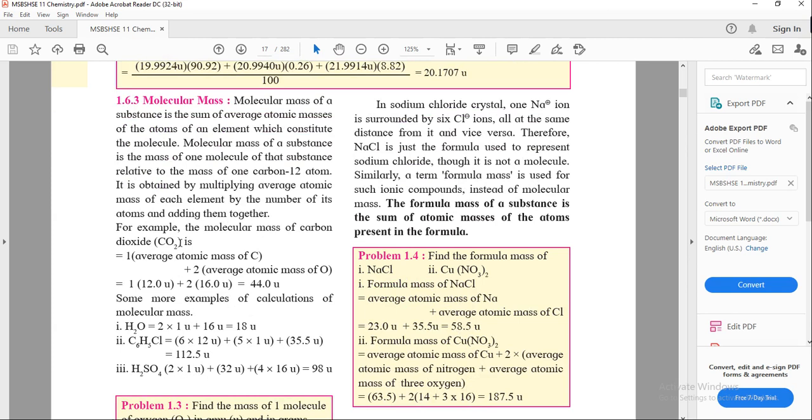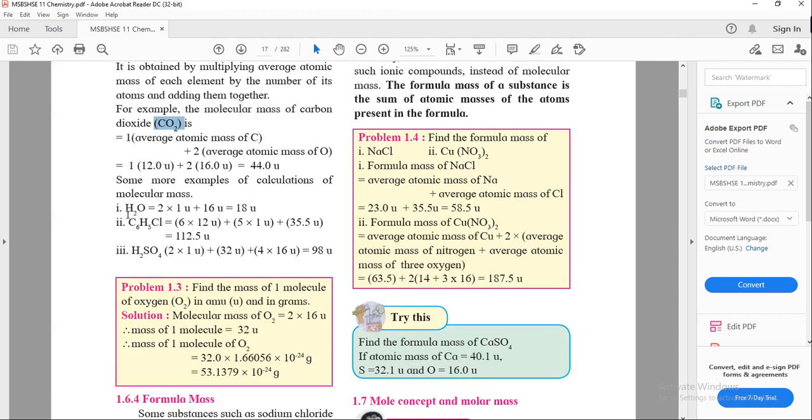We'll see the example: CO2, carbon dioxide. If you want to find the molecular mass of CO2, it is one average atomic mass of carbon plus 2 into average atomic mass of oxygen. There are 2 oxygen atoms present, so we'll calculate 2 into average atomic mass of oxygen. The atomic mass of oxygen is 16, and the average atomic mass of carbon is 12. So 12 into 1 is 12, plus 16 into 2, 32, plus 12 is 44. So 44 is the molecular mass of CO2.